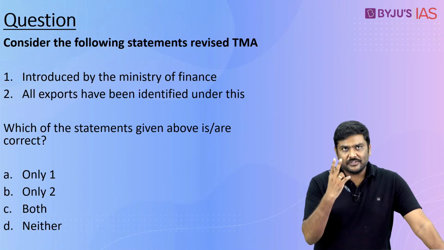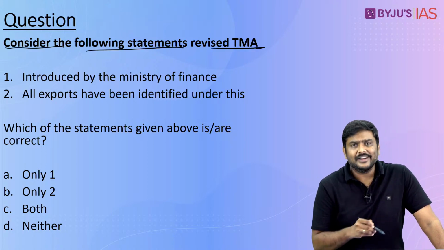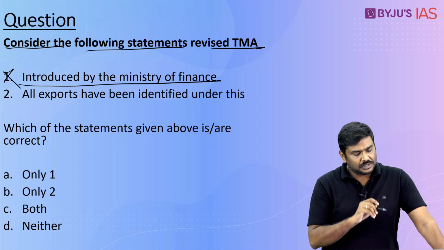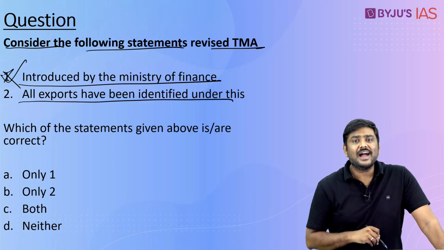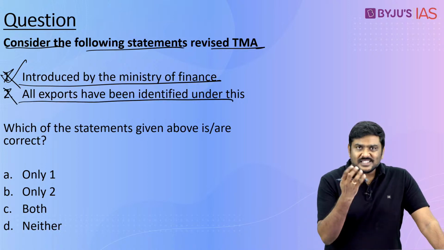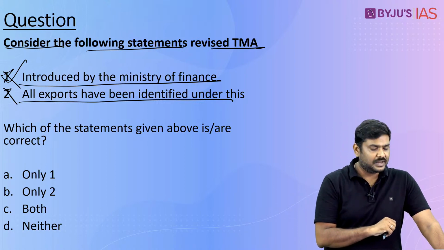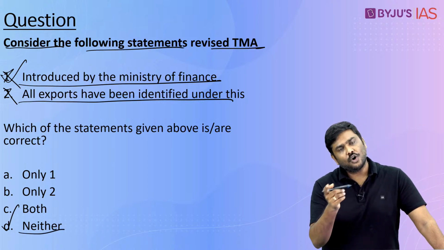Now based on this, I have given you two questions. Question number 1, consider the following statements regarding TMA. Introduced by Ministry of Finance, wrong, it has been introduced by the Ministry of Commerce. Second, all exports have been identified under this, wrong. Only some of the agriculture exports, and now even the dairy products, have been identified under this particular scheme. So, the answer will be option D, neither 1 nor 2.